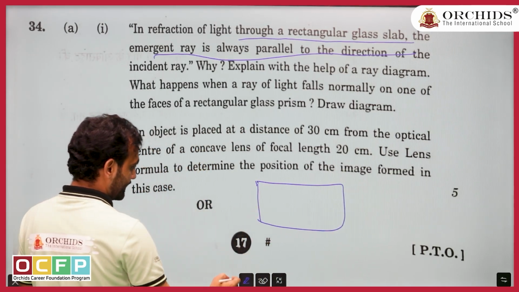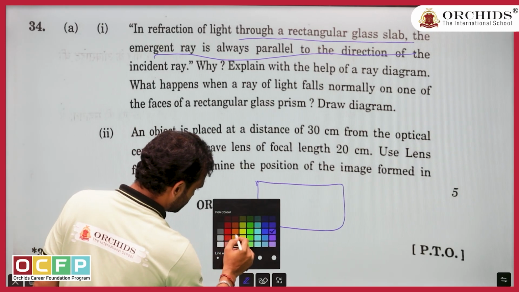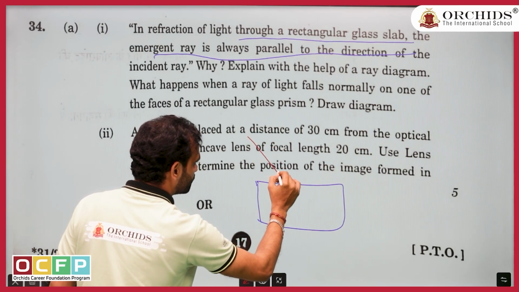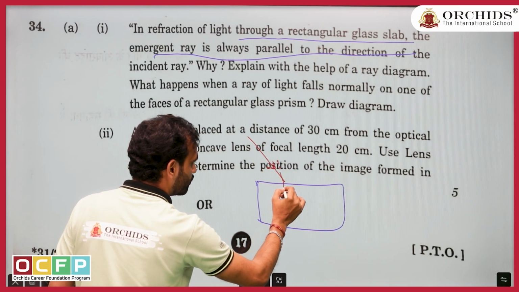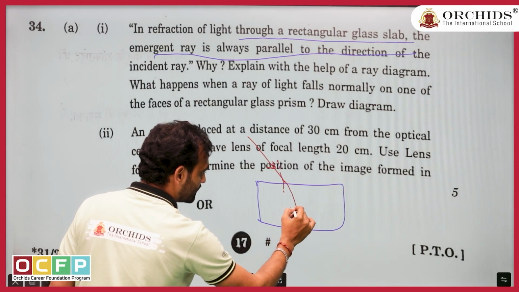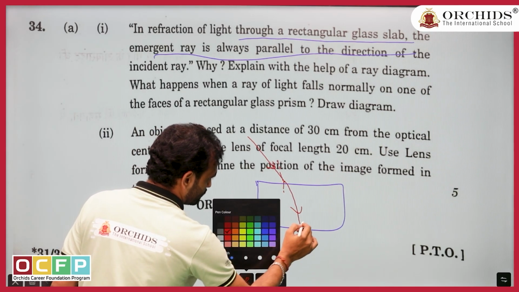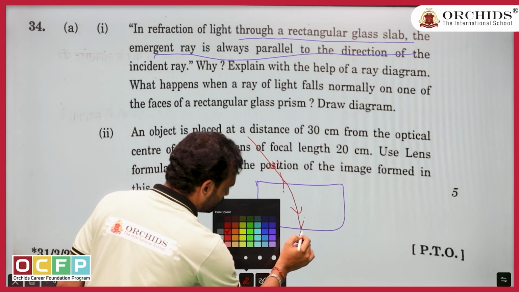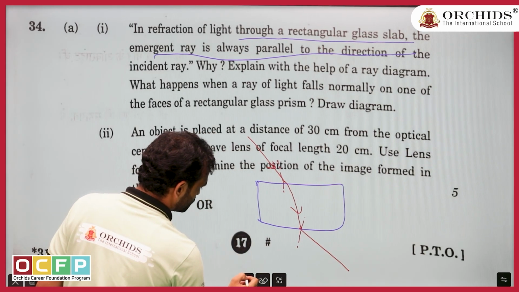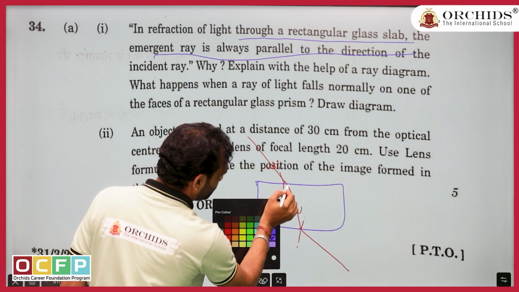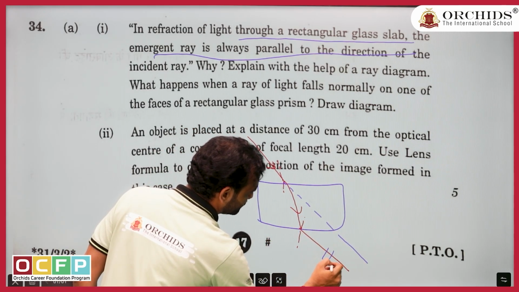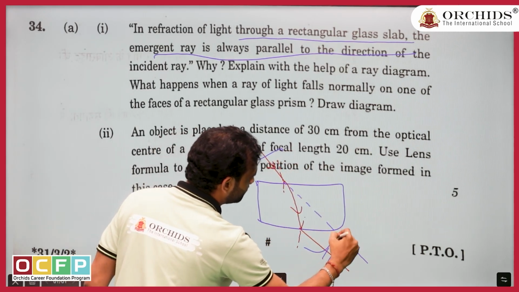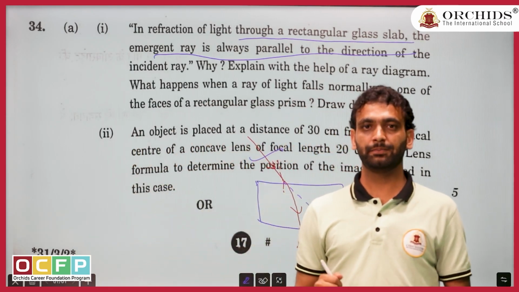This is your rectangular glass. So if this is your incident ray, I draw a normal here. This will come something like this. So again I will draw a normal. So after this it will go out. So what is it asking? It is asking why these two rays are parallel. These incident ray and emergent ray are parallel.